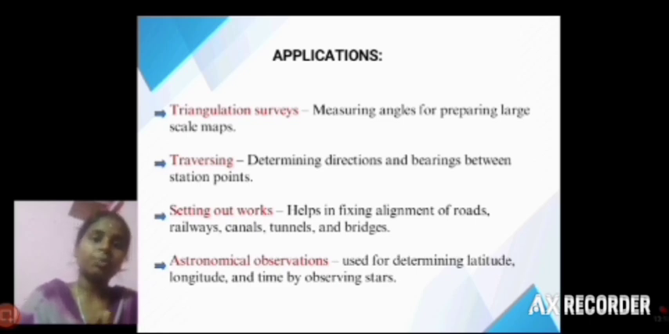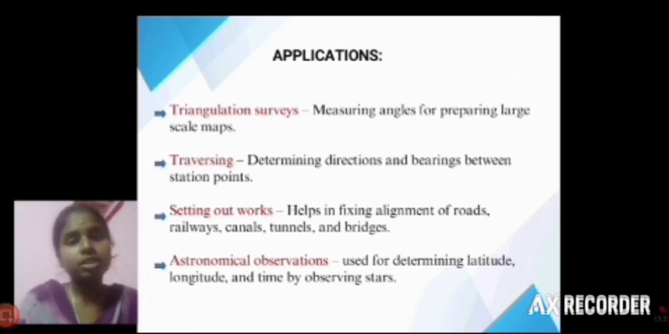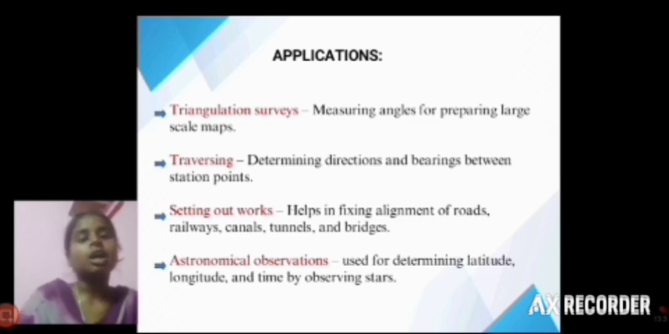It also works in construction works like railway construction, canal construction, tunnels, and bridges. These types of constructions are done using theodolite measurement of horizontal angles. Then astronomical observation. In the introduction I said the theodolite was first invented for astronomical surveying, and then it was modified for surveying purposes. It is used for astronomical observation, like latitude, longitude, stars and moons.